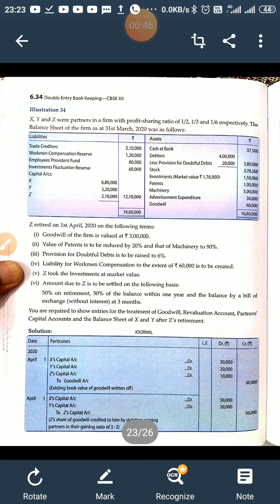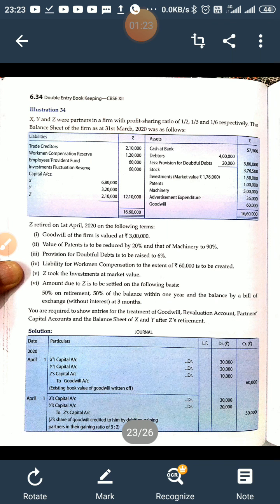Reserves and surpluses should be written off among all the partners in their old ratio. For revaluation of assets and liabilities, we will do the same: all the increase in assets, decrease in liability and unrecorded asset, account debited to revaluation account. If there is a decrease in asset, increase in liability and unrecorded liability, then revaluation account debited to decrease in asset, increase in liability and unrecorded liability.